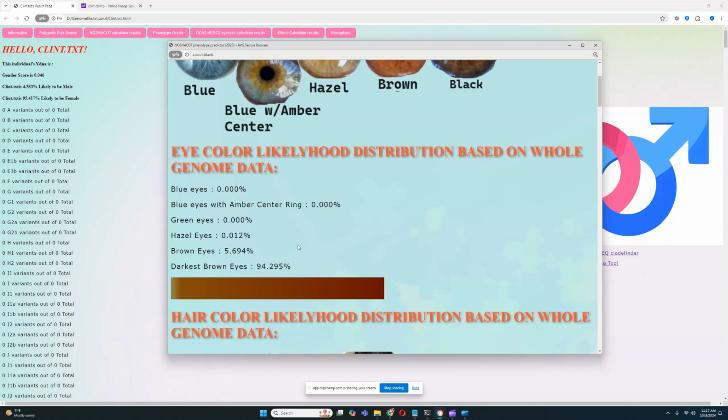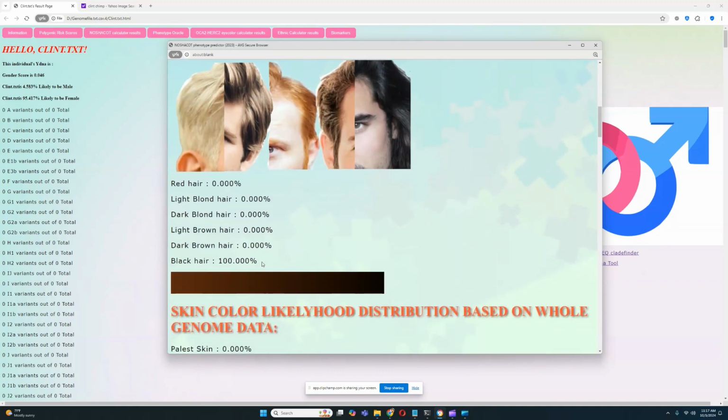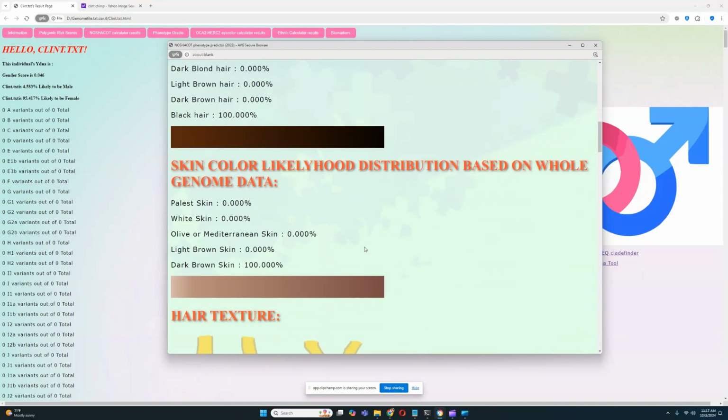94.295%. And he definitely doesn't have blue eye color or green eye color. That's completely out of the picture. Definitely does not have those eye colors. He has black hair, 100% odds of that. He has dark brown skin, 100% odds of that.